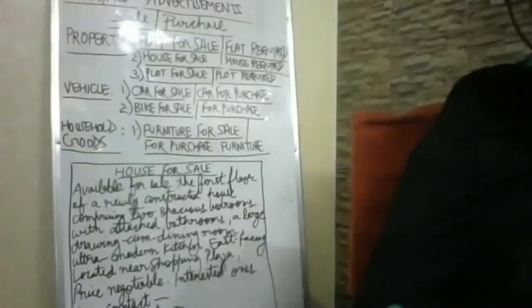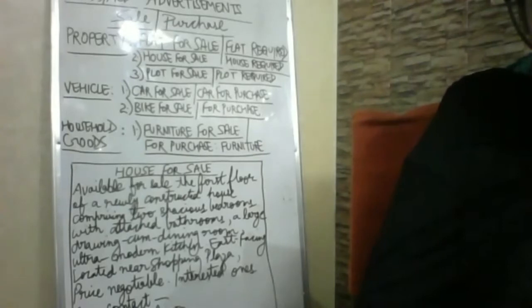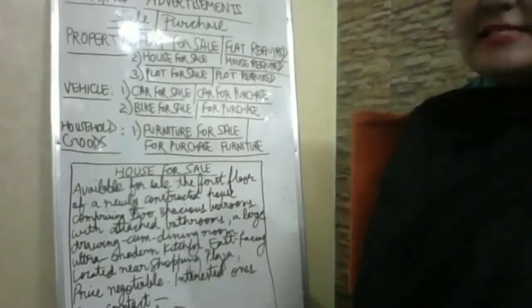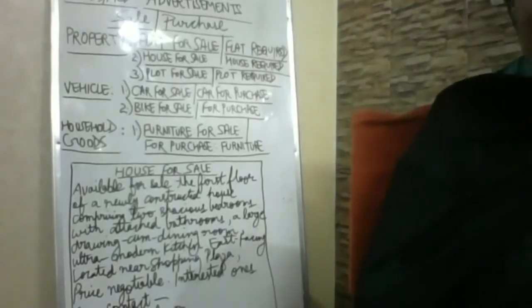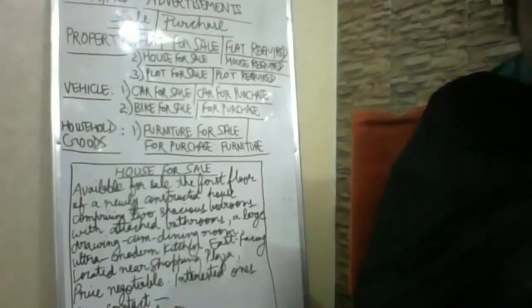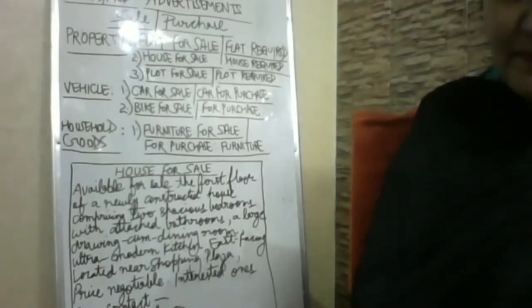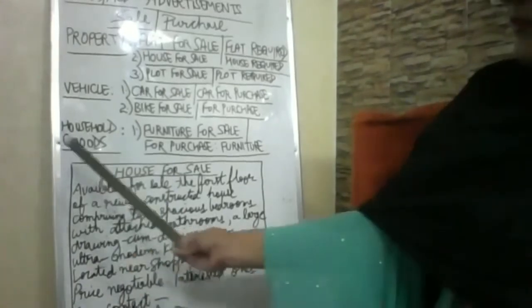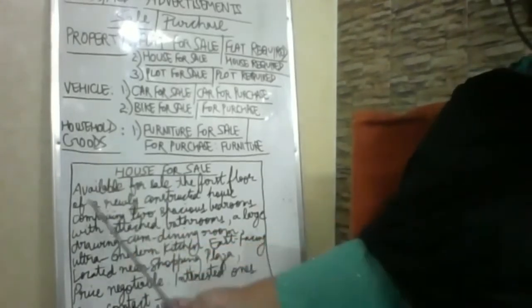Fine. So the third and last category of sale and purchase is furniture or household goods. Suppose you are the manager of Incom Network, CB Main Shopping Center, Basant Vihar, Delhi. Draft an advertisement offering office furniture for sale. Suppose you're going to sell the furniture of the office. First, what would be the heading? For sale. You can say furniture for sale. That can be the heading. Firstly, you mention what is for sale. In the content, you write office furniture for sale.